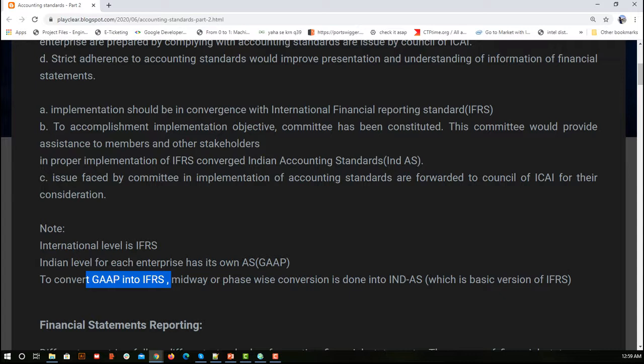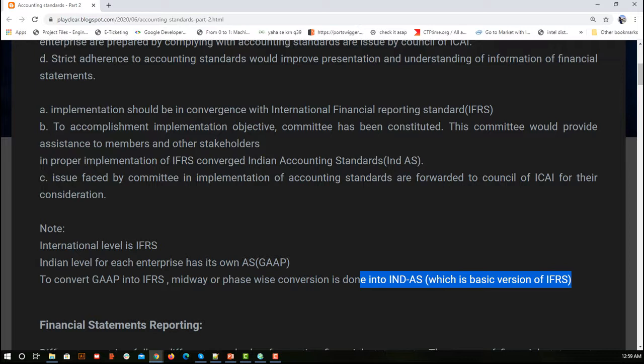So there comes our Ind AS. From GAAP, when we try to move towards IFRS, we take one step ahead, that is Ind AS. So we move from GAAP to Ind AS. Now when we compare Ind AS and IFRS, Ind AS is nothing but a basic version of IFRS.